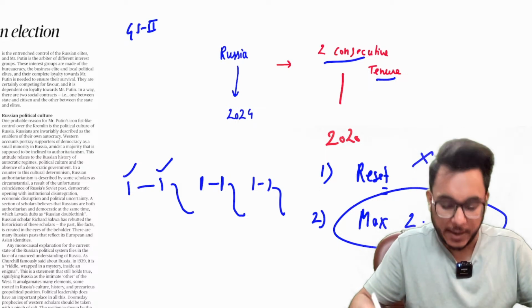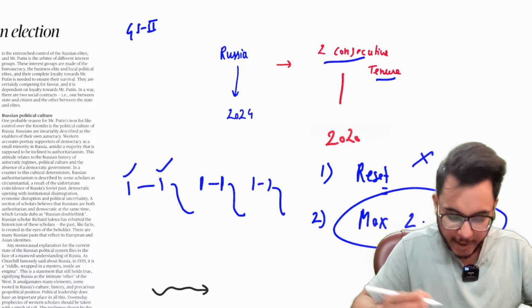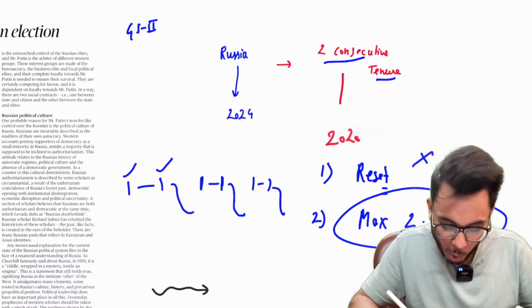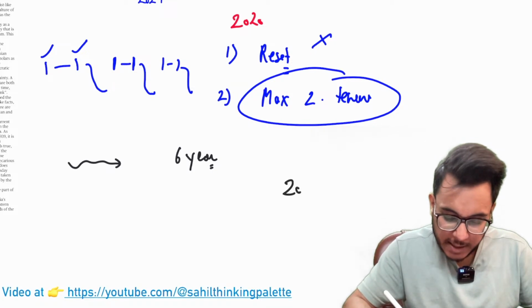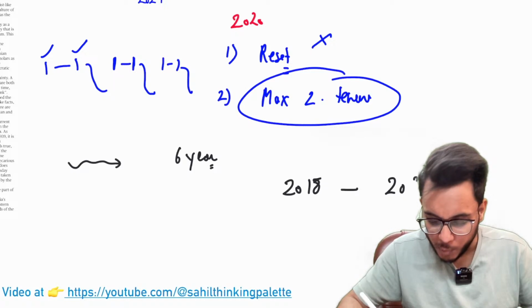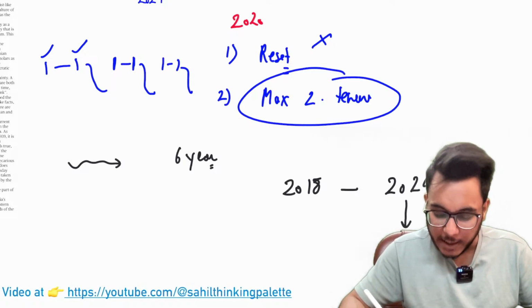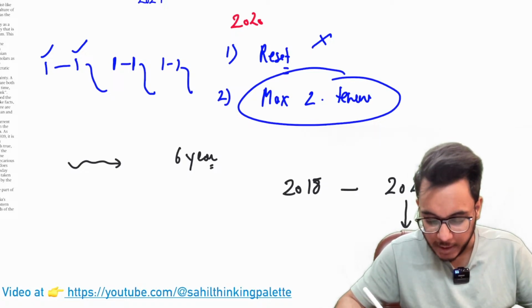Also, guys, one more thing I want to provide you: as per the present system, the president will hold the term for 6 years. The last presidential elections were in 2018, so Putin would continue till 2024. Now Putin is going to contest in 2024, and if he wins, he will continue till 2030.